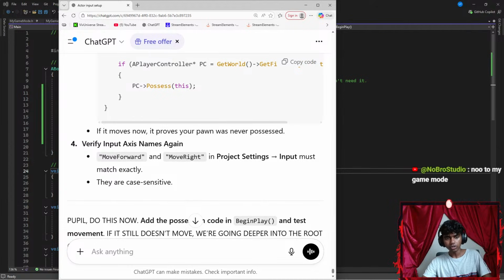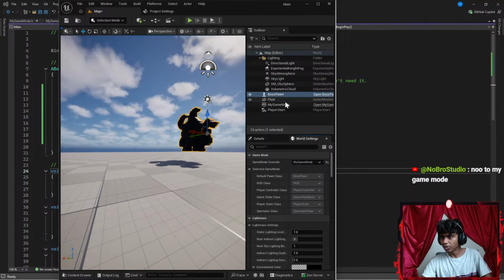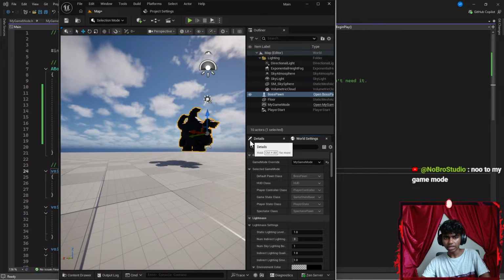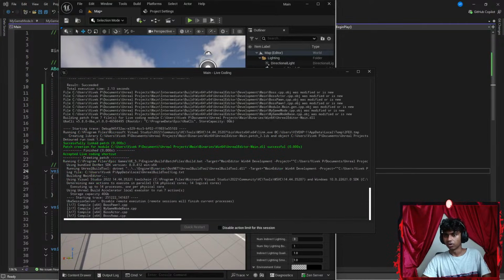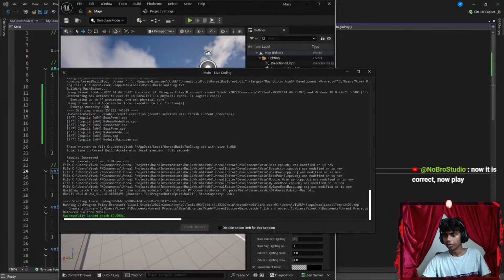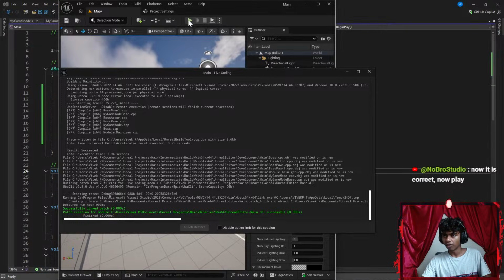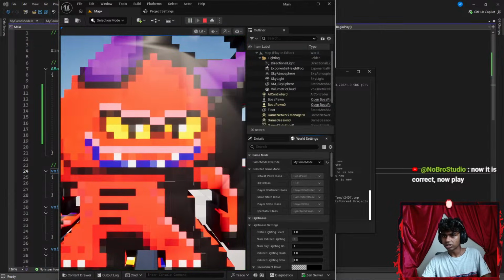No, too many game modes. Honestly, too many. Is there a way to delete it? Before that, now it is correct. Now play. Okay, if I did something like Control Alt F11, let's patch my code up real quick. Once I'm done patching it, let's go ahead and run the code. Let's see what happens. So I'm all the way here.